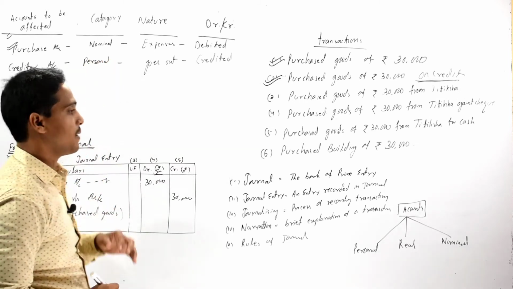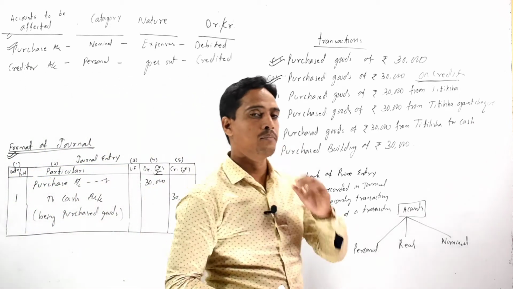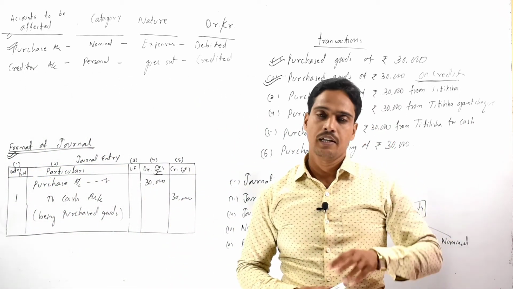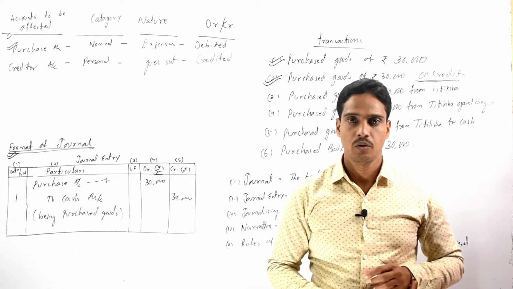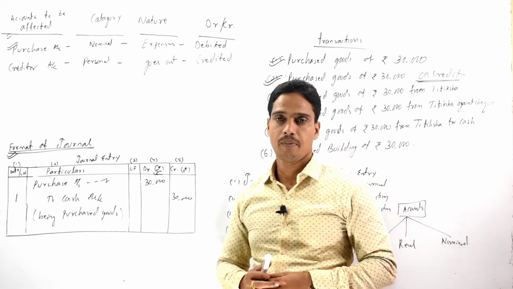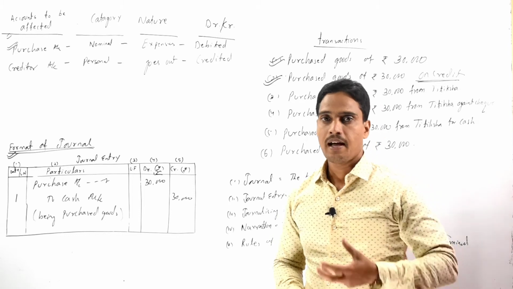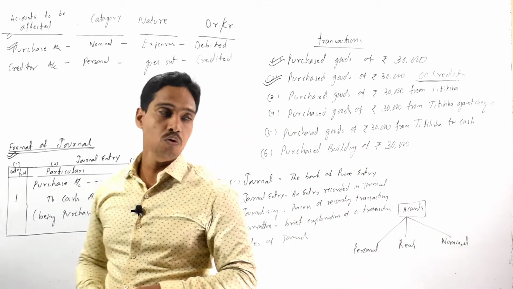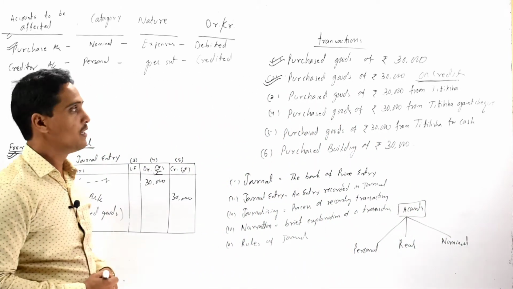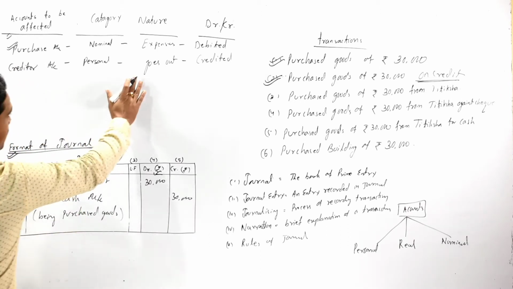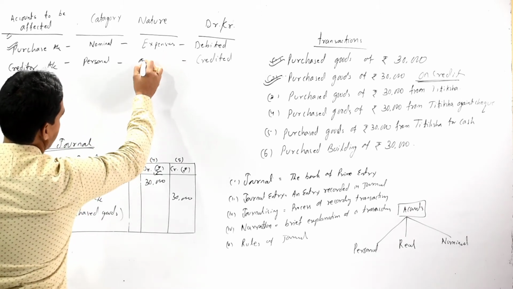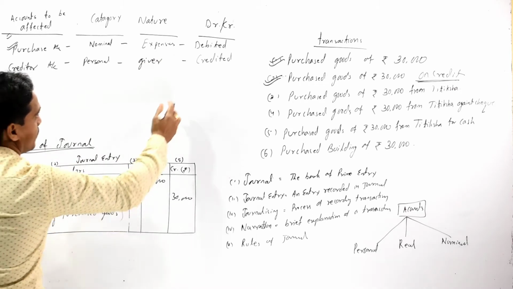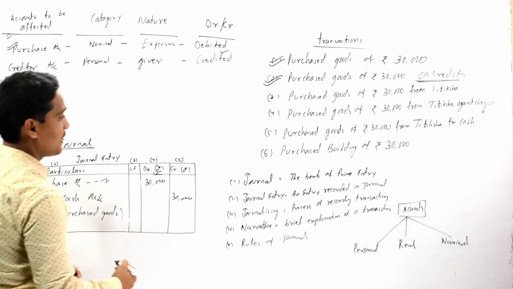So here we apply the rule of the personal account in order to identify whether it should be debited or credited. As we are purchasing the goods on credit, no doubt our creditor is the giver of the goods, so it should be credited.